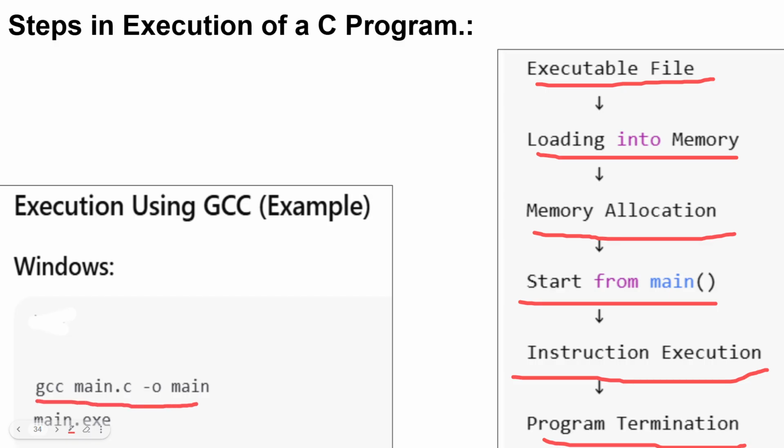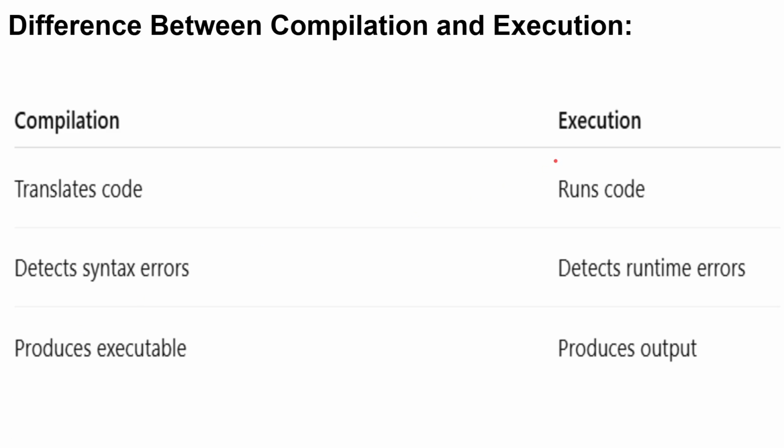We've seen already in previous sessions how we execute a C file. Now there is a difference between compilation and execution. Compilation is nothing but a translator which translates our high level language into machine understandable language. But in execution, we just need to run the code. We already have a translated file that we need to run.